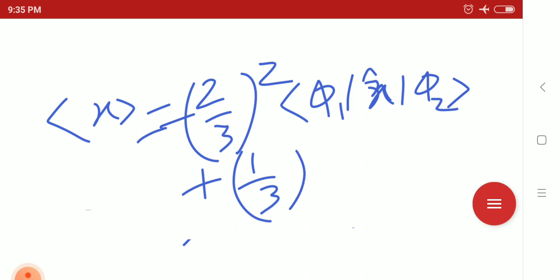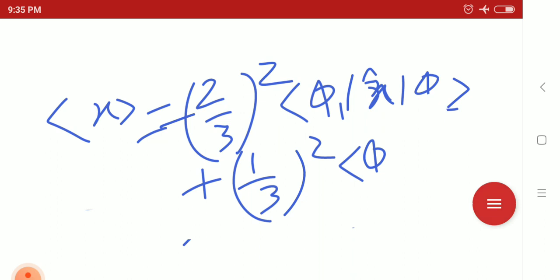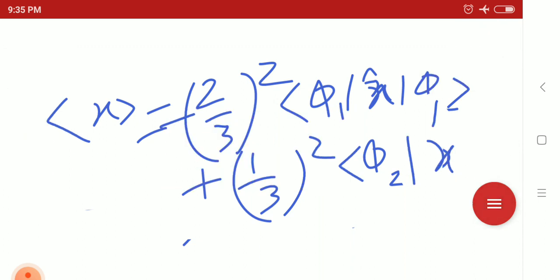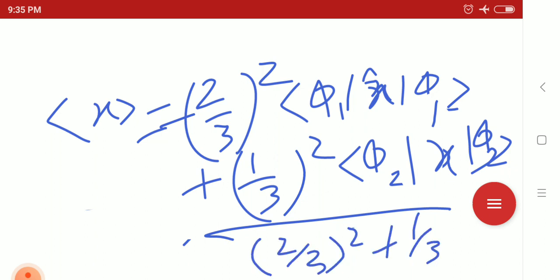2 by 3 mod square phi 1 x phi 1 plus 1 by 3 mod square phi 2 x phi 2, divided by 2 by 3 mod square plus 1 by 3 mod square.